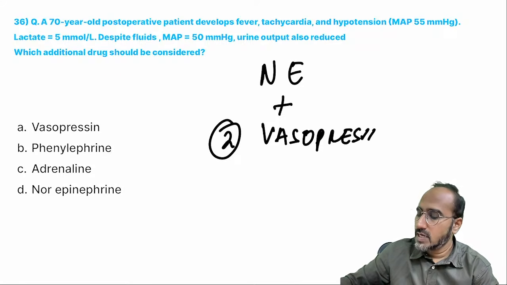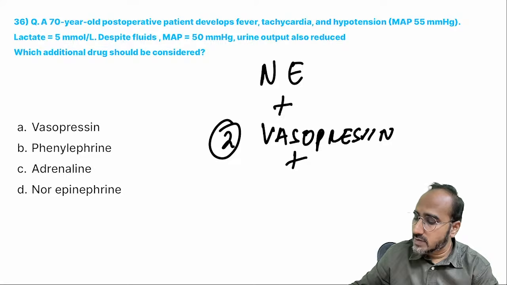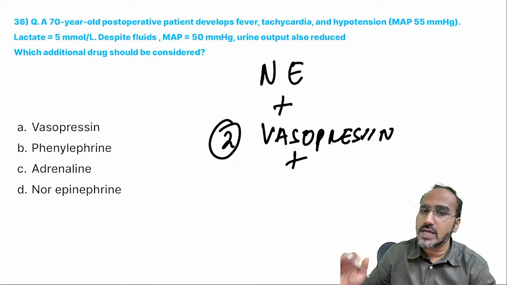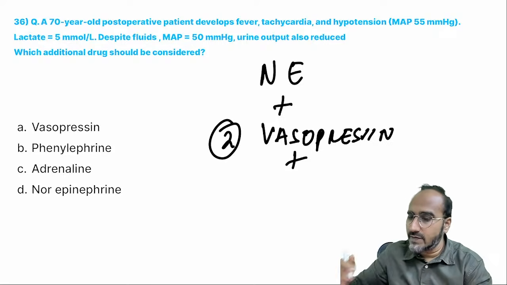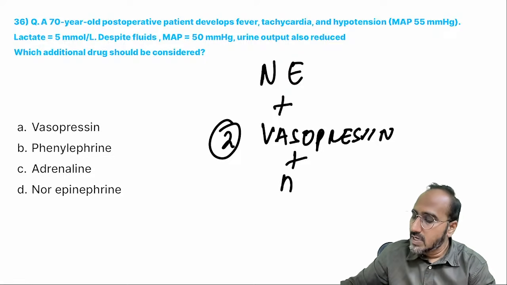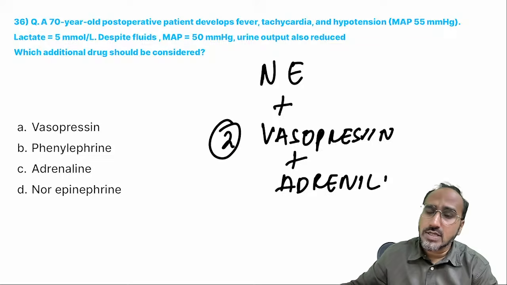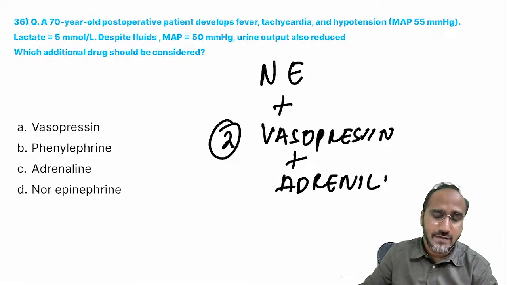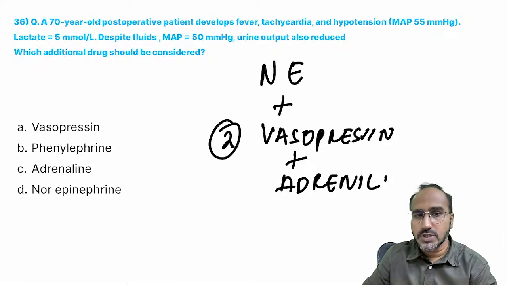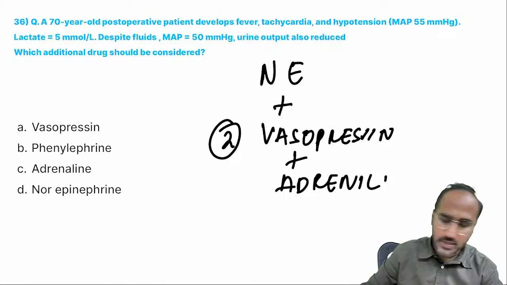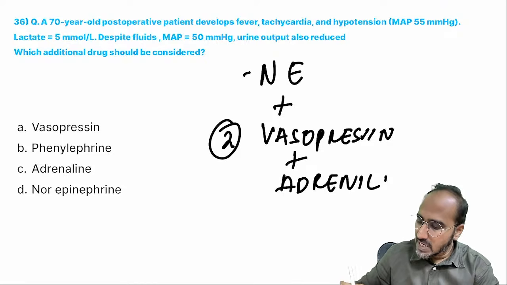Very, very important. If norepinephrine is not working, you're not discontinuing it; with norepinephrine, vasopressin. If vasopressin is not working, adrenaline. And you can also add hydrocortisone infusion, hydrocortisone 200 mg infusion, if the patient's cardiac output is low.